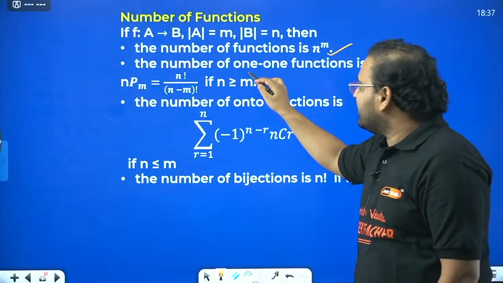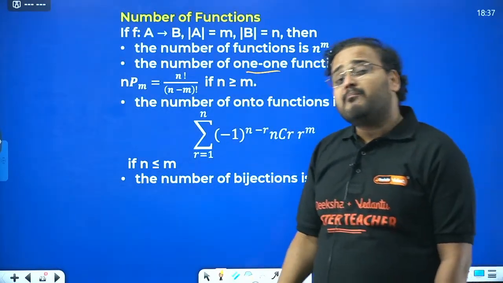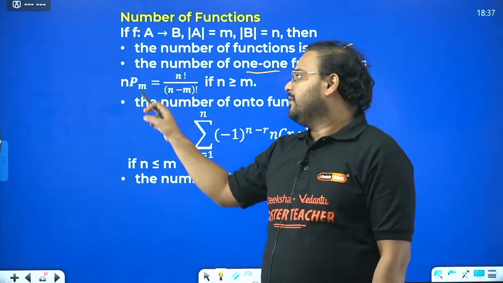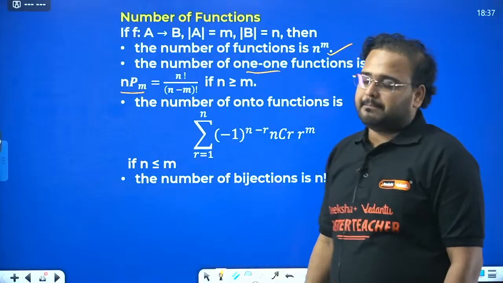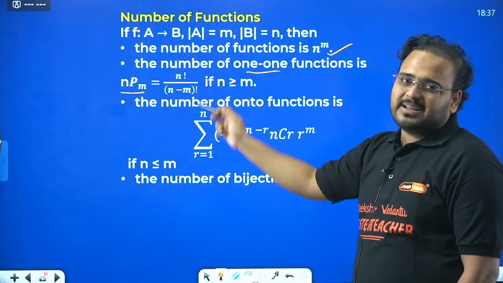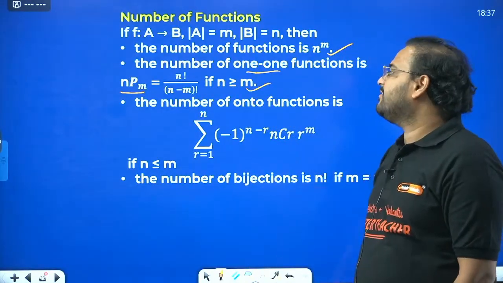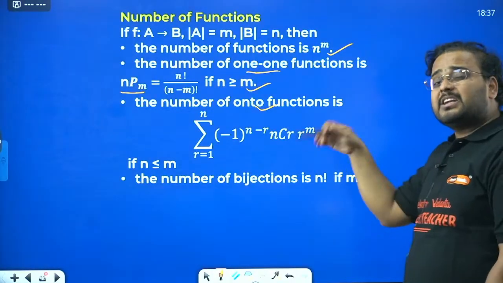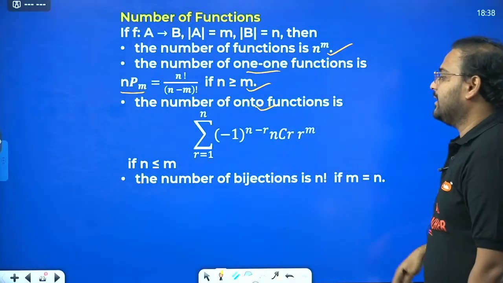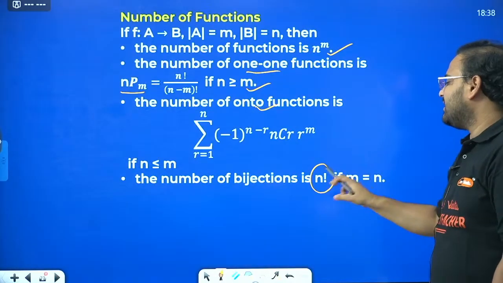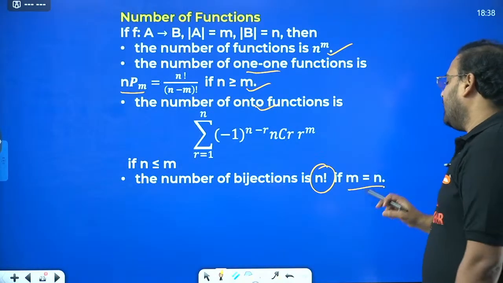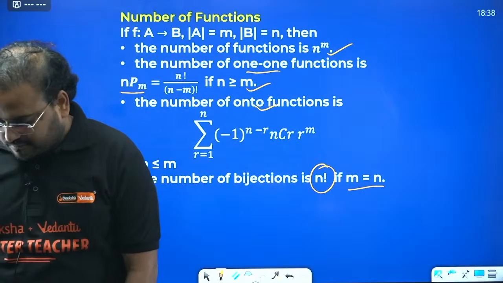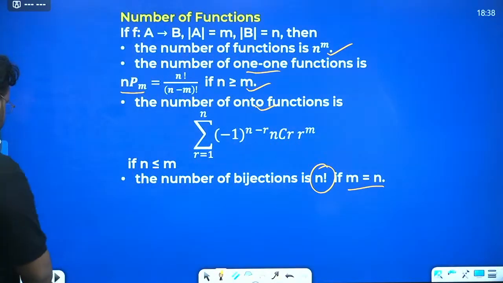If you're looking for the number of injections, sometimes called the number of injective mappings, what is the formula? nPm, permutation of n and m. So the formula is n factorial by n minus m factorial. That's the relation for injective. For onto, surjective, we have a different result also. We use that in a question, I'll let you know. We have one question like that. And the number of bijections is given as n factorial, provided m and n are equal, provided the number of elements are equal.